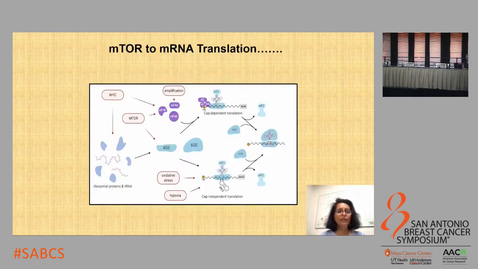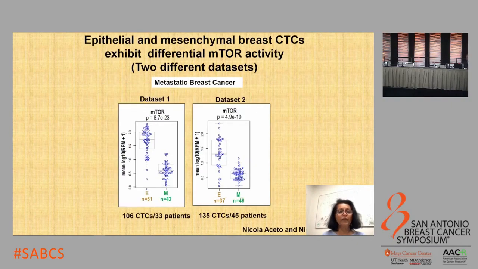Now, mTOR activation plays a major role in driving mRNA translation, and we wanted to see whether this mTOR activity would be higher in epithelial CTCs, which also exhibit increased levels of these mRNAs coding for structural ribosomal proteins. So we looked at two different single-cell RNA sequencing data sets from CTCs derived from breast cancer patients. We first classified these CTCs as epithelial and mesenchymal, and we found that in fact the mTOR activity was much higher in the epithelial CTCs compared to the mesenchymal CTCs.